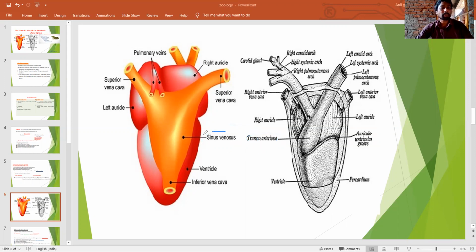The sinus venosus is present on the dorsal side. The truncus arteriosus is present on the ventral side.